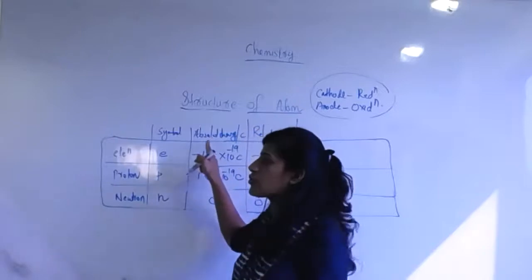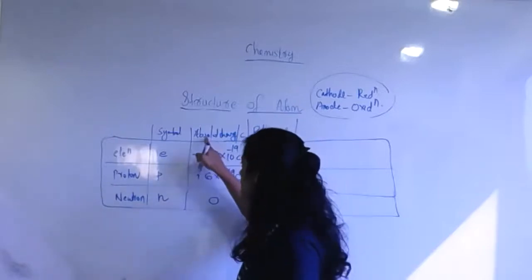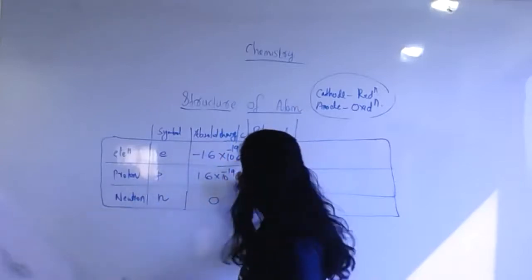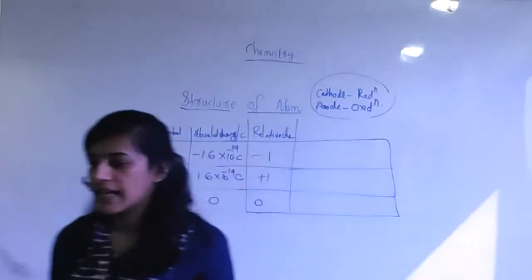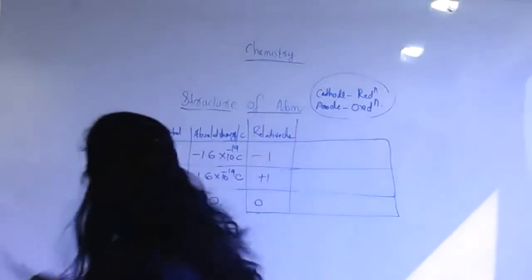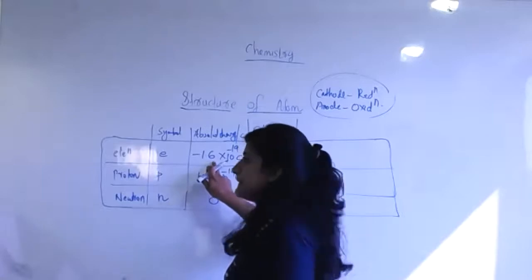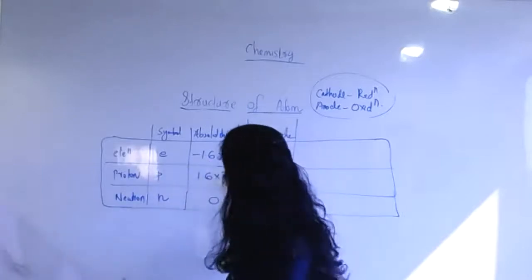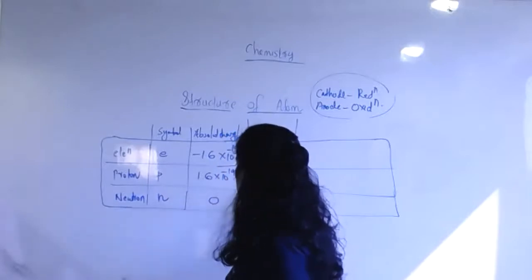But ensure what they are telling, absolute charge or relative charge. In the case of absolute charge, you want to write the complete absolute value here, right? But in the case of relative, you can relate it with another. You divide it by the smallest value. Suppose you want to divide 1.6 by 1.6, then only you will get this. Clear? So 1.6 divided by 1.6, you will get 1.